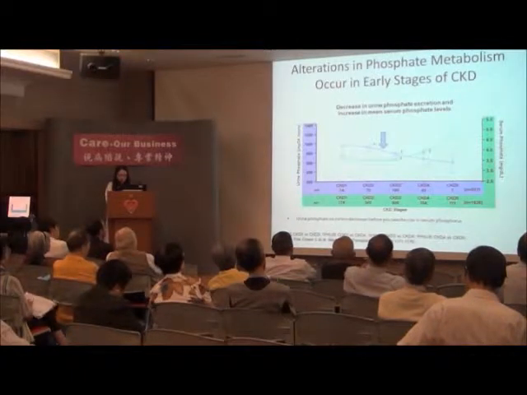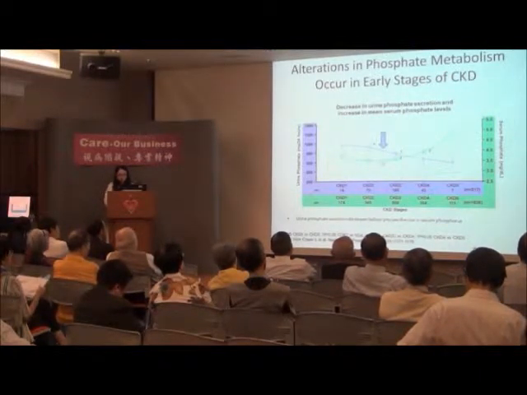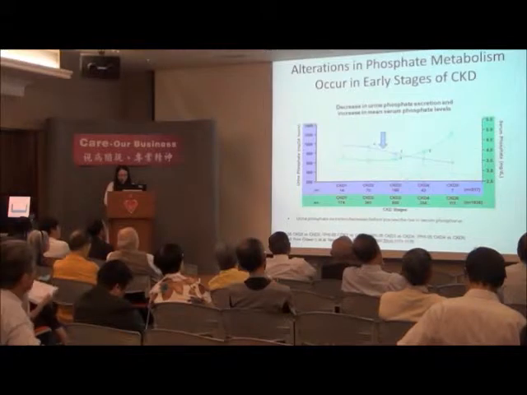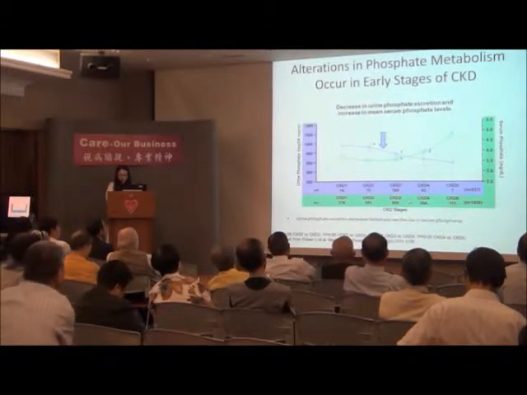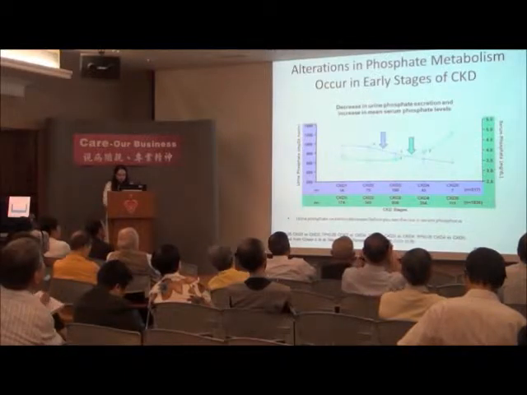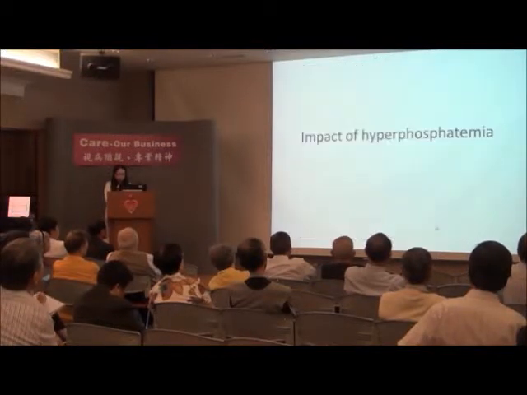At the same time, the serum phosphate, which is shown at the right side of the axis, will gradually increase when the kidney failed, and it started to rise at CKD stage 3. And you see that the urine phosphate excretion decreases before you can see the rise in serum phosphate.